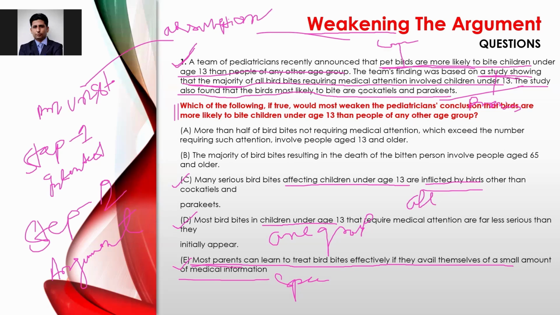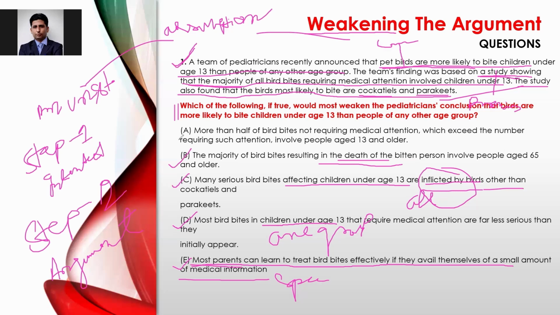Because the passage is talking about only two specific birds, not birds other than cockatiels and parakeets. Hence it is out of scope. Next, the majority of bird bites resulting in the death of the bitten person. This is the severe case of death of the bitten. However, there is no such context related to death in the passage. Therefore, it is out. So E, D, C, B are out.